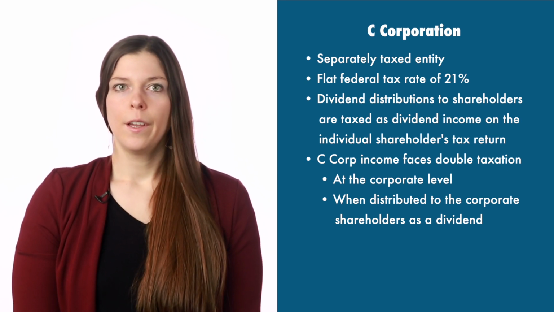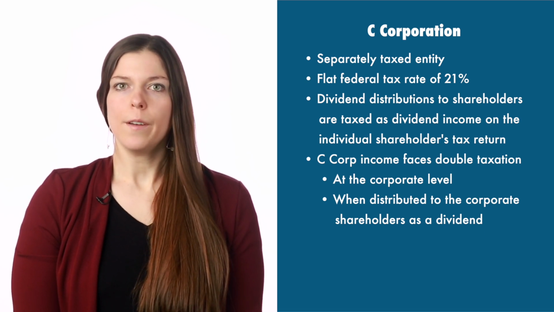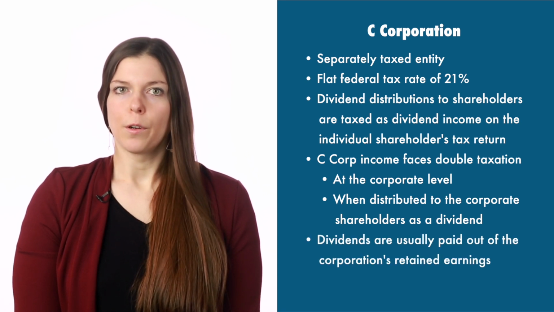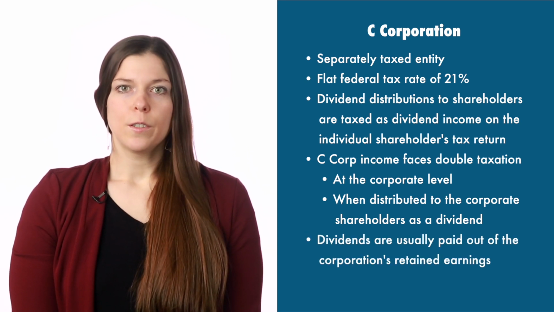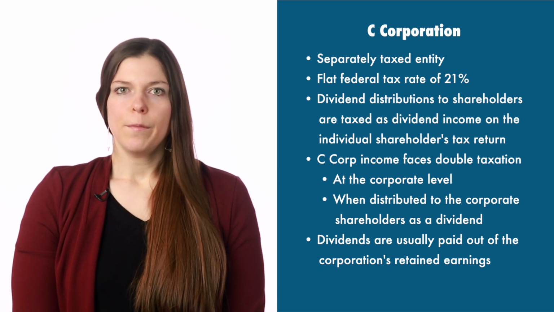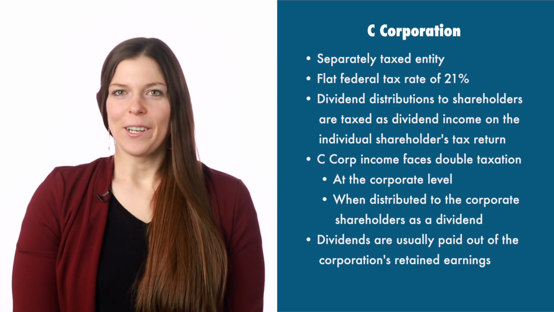The decision to pay dividends is typically made by the board of directors of a C corp, based on the company's financial performance and future growth prospects. Dividends are usually paid out of the corporation's retained earnings, which are profits that have been kept by the company instead of being distributed to the shareholders.